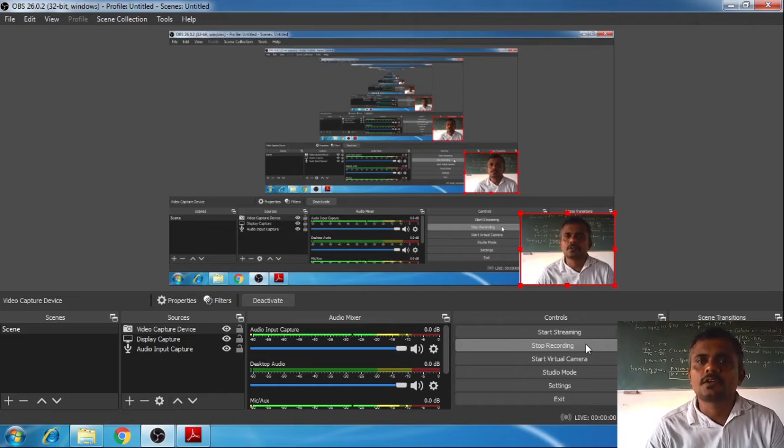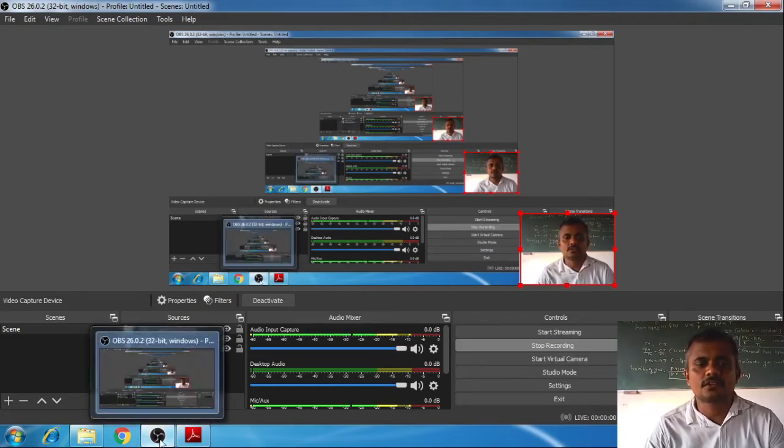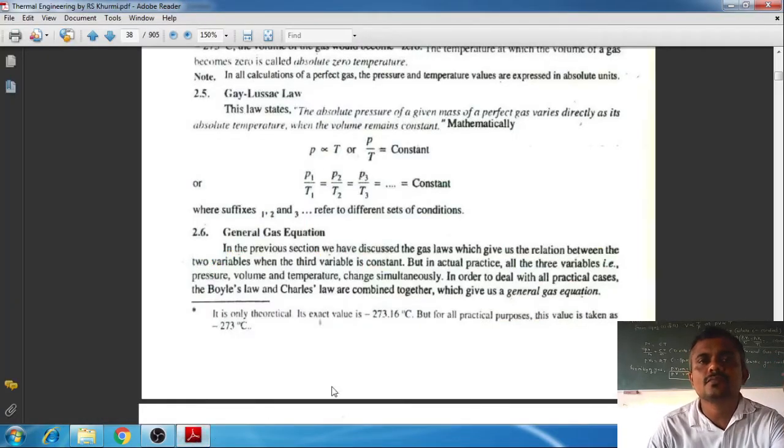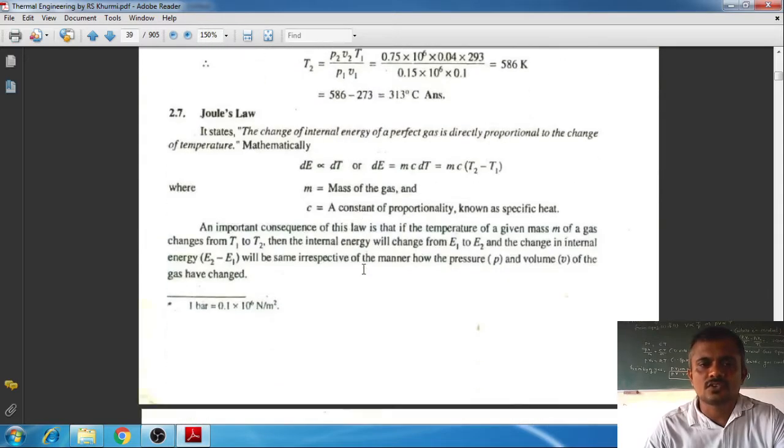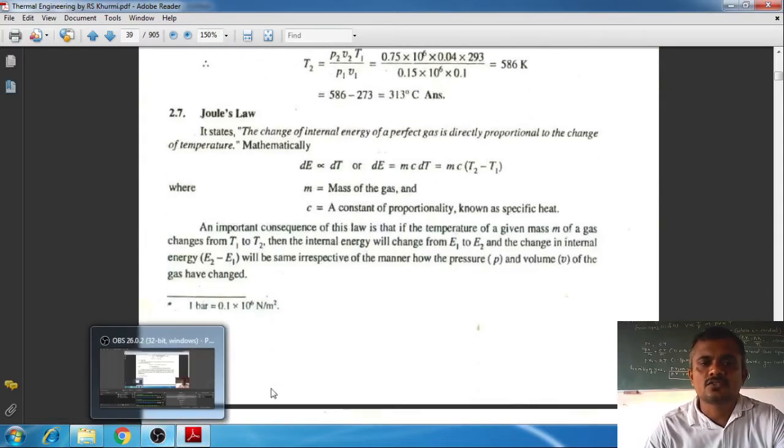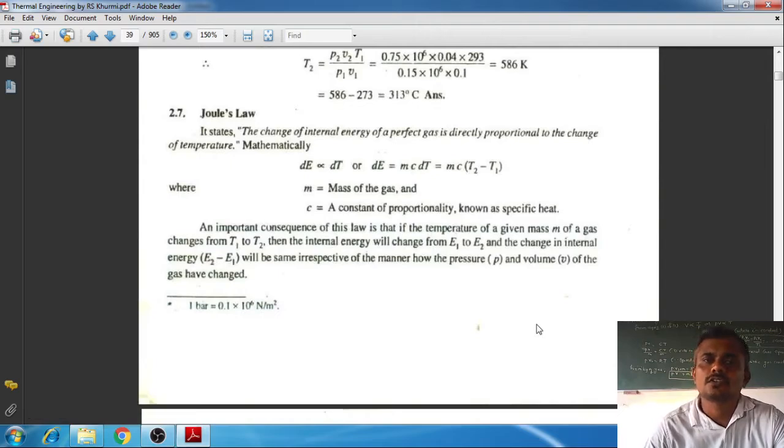Today, I am continuing the second chapter where I have to concentrate on some of the gas laws. Yesterday, we have seen Boyle's law, Charles law, and Gay-Lussac law. So after that, two more gas laws are there, which are very very important from the subject point of view. So please concentrate here. Those are called Joule's law and Avogadro's law. These are the two laws which are required.